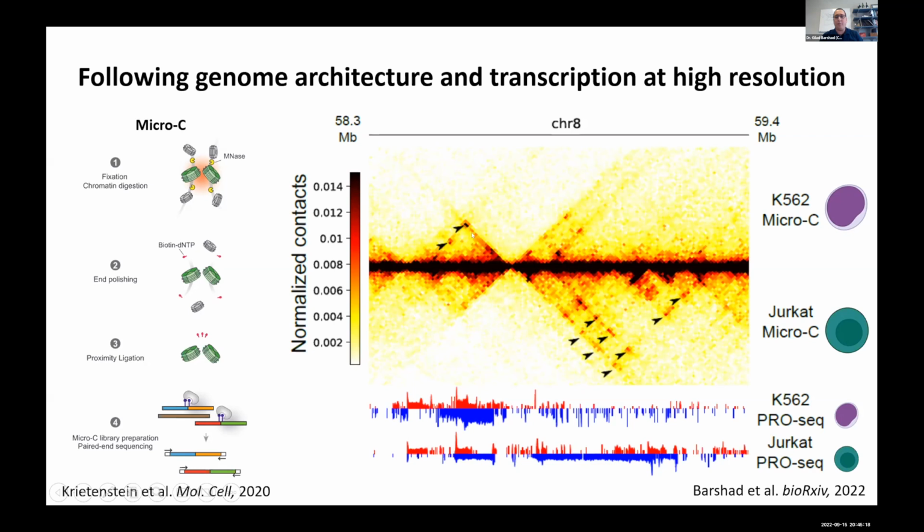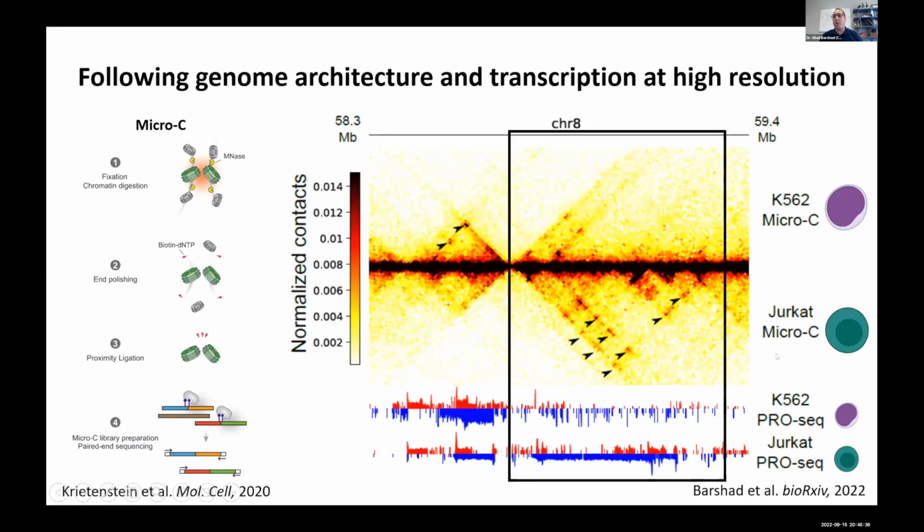And you can see, for example, this dot here represents high contact frequency between this locus here and this locus here. So here we compared two different cell lines in human, representing lineages of human hematopoiesis, and we compared both contacts and nascent transcription, and you can see how these things correlate in the genome. If you look at this region, or this topologically associated domain, you can see that it's more transcriptionally active in one cell line, and you can also see that it is reflected with more contacts between regulatory elements. You can see just the mirror image if we take the topologically associated domain to the left, where K562 shows higher transcription and higher contacts. So overall, just by eyeballing the data, we can clearly see that transcription and contacts are correlated.